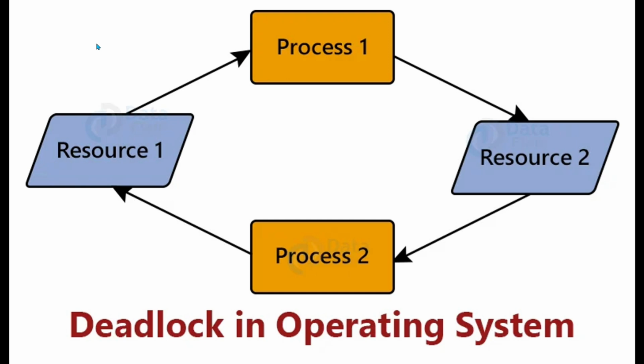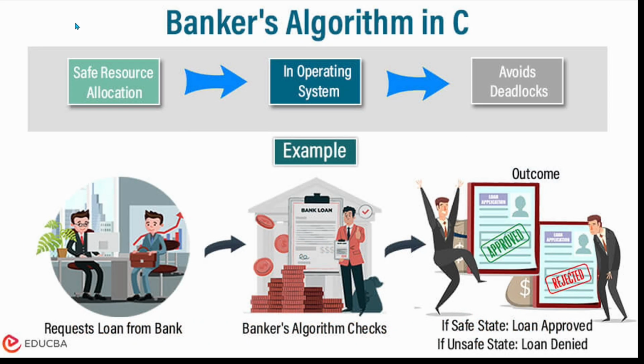The banker's algorithm works just like a banker who gives a loan only if he is sure all customers can eventually repay. Similarly, the system rechecks whether granting a resource will keep it in a safe state. If yes, it allocates the resource. If not, the process must wait. This ensures that the system never enters an unsafe or deadlock state, maintaining smooth and safe resource allocation in multitasking environments. Let us have a look over this example.